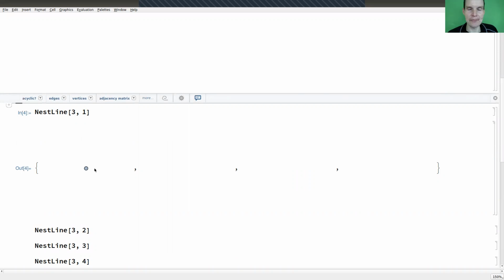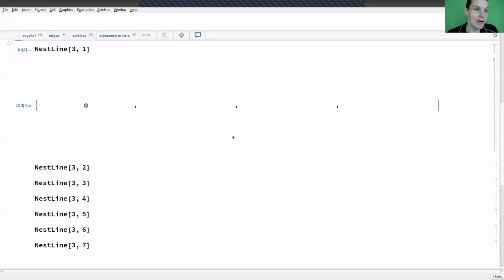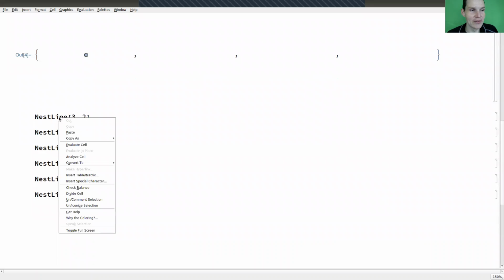As you can see, it's not very exciting here. We start with this graph and apply the line graph operation. The new vertices are the edges of the old graph, and I certainly can't see many edges here. So the new graph is actually empty. And if you apply the line operation to the empty graph, you get an empty graph. So the sequence looks very convergent to me. It's basically constant after the first step. Okay, but we can do the same with the second graph, which is a bit more interesting.